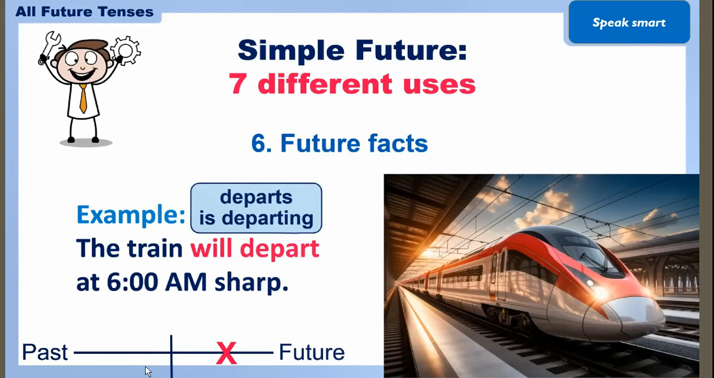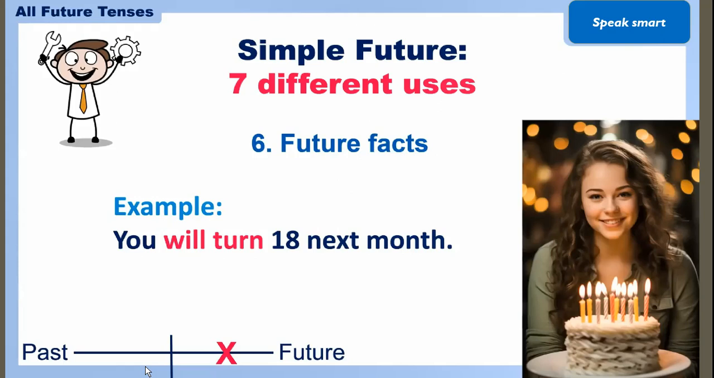This departs or is departing, we are using in present. You will turn 18 next month. So next month when you are celebrating your birthday, that time you turn 18. It is fixed, nobody will change it. So the turn or turning is like we are using in present.